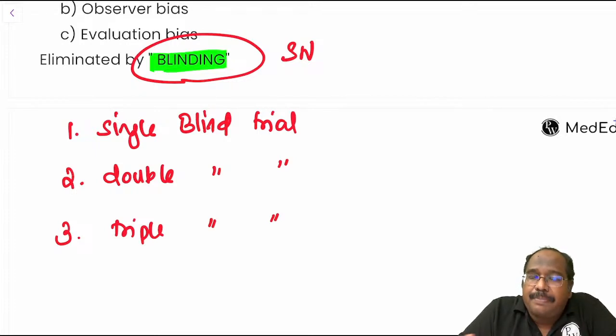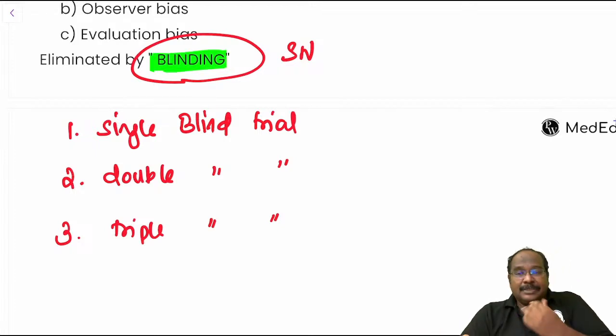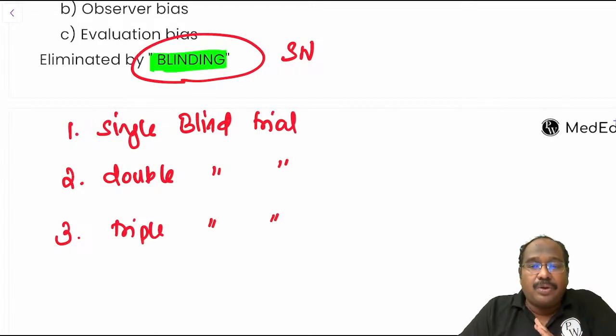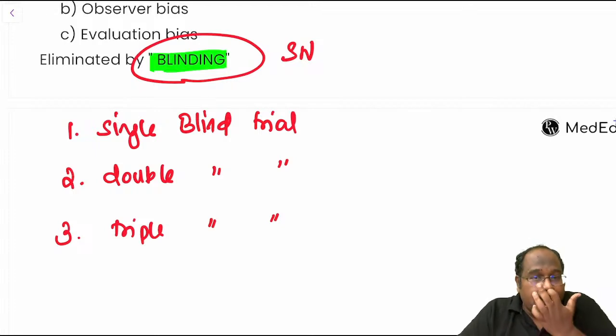Single blind means the patient does not know which group he belongs to, whether treatment group or control group. Double blind means the patient and also the doctor, the person conducting the study, do not know. Suppose I am conducting the study, I also don't know who is in the treatment group and who is in the control group.